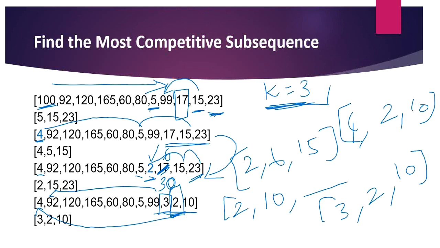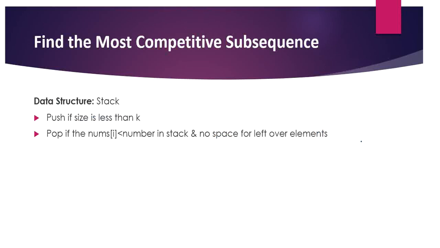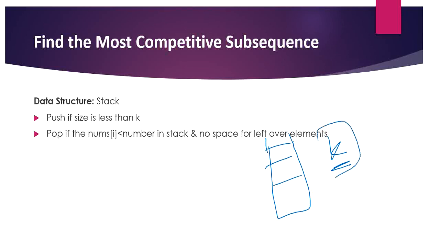Now I'm going to implement it using a data structure called a stack. In a stack we have only two rules. If the size of the stack is less than k, we have to push the elements, because we need to form a stack of size k, as we have to form a subsequence of size k. So we have to fill the stack until we reach size k. If it exceeds the size, then pop, that is, remove elements from the top of the stack.